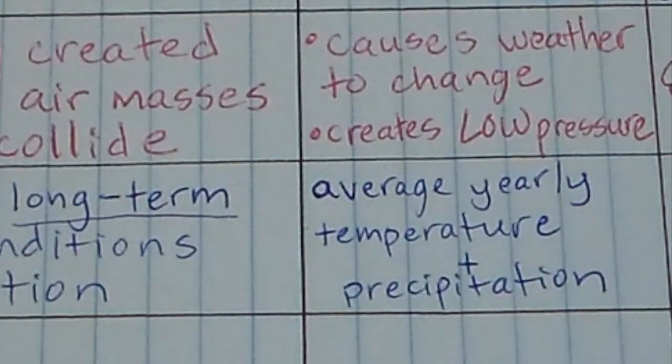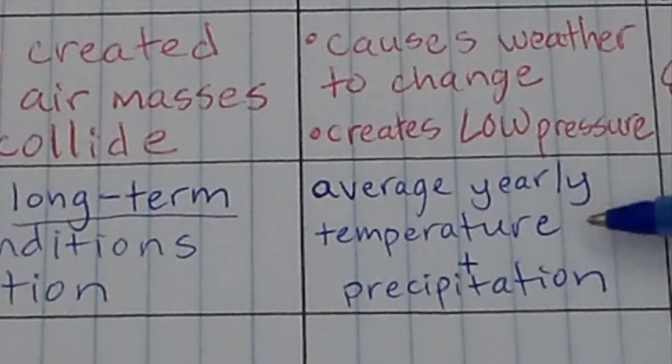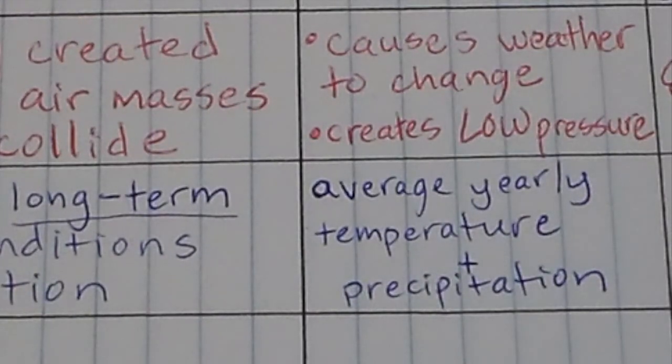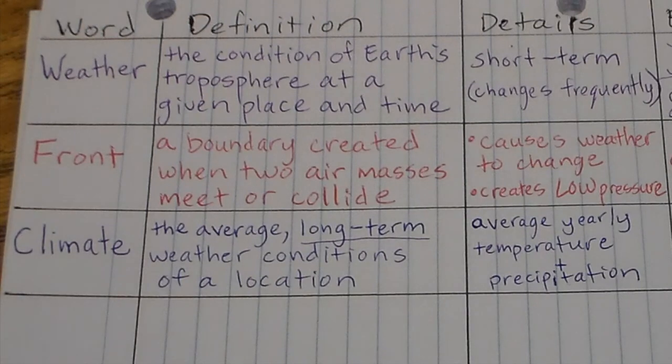So when we look at climate, we're looking at over the course of a year, what are the average temperatures of a location? And over the course of a year, what's the average precipitation? How much water falls from the sky in that given location over the course of a year? And even though there's lots of different locations and places on Earth, we can kind of see that many of them are similar. And that's what creates what we call climate zones.